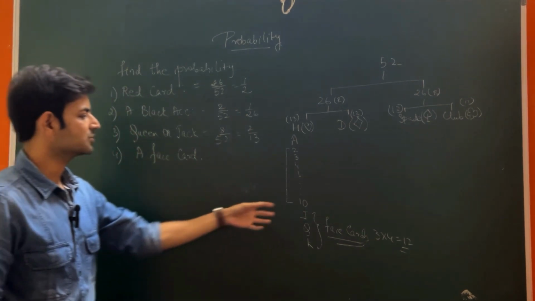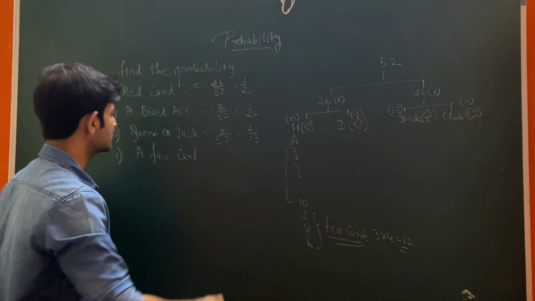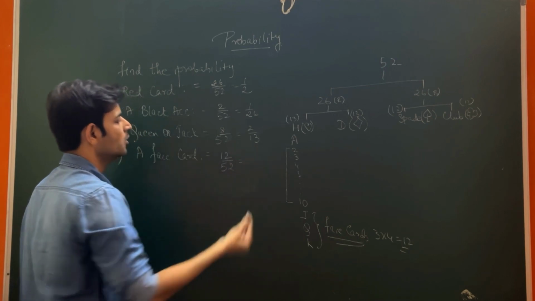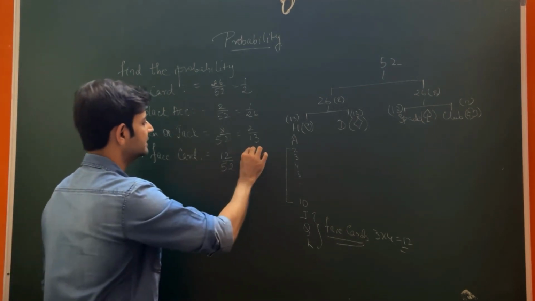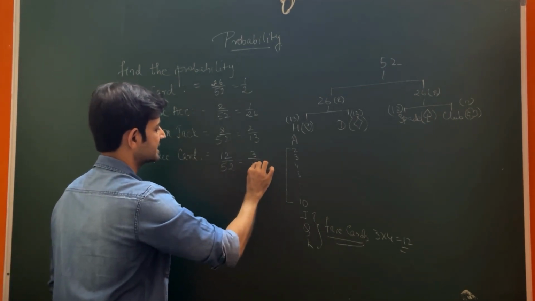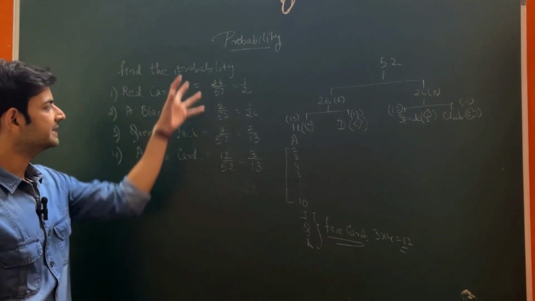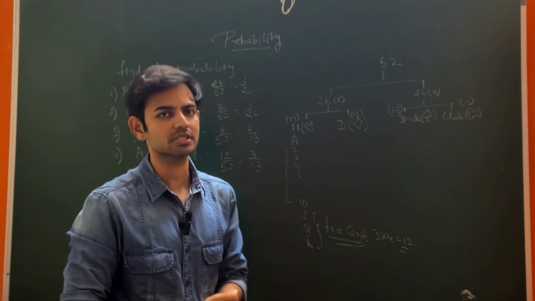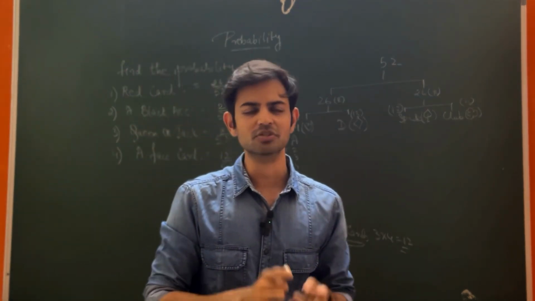A face card. So there are 12 face cards. So it will be 12 by 52, which is equal to 3 by 13. So in this way, you can consider the multiple cases. You can try more questions from the textbooks and the reference books for this chapter.